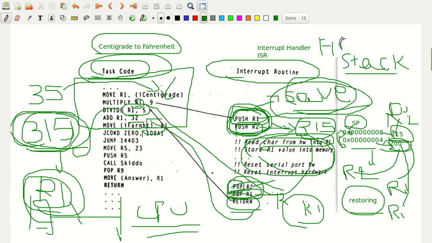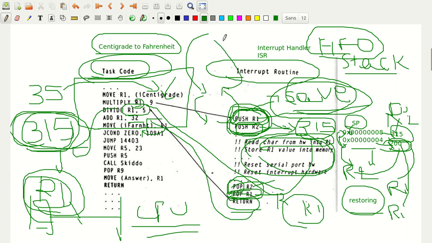FIFO. This is FIFO, first in first out. The stack operation is basically FIFO only. So you keep on decreasing the address location and keep on storing the content, and when you want to retrieve it back, again you go back. So you keep on decreasing the address location one by one. Again when you pop it, you take that one, again increment the address, you keep on going up. That is what first in first out.